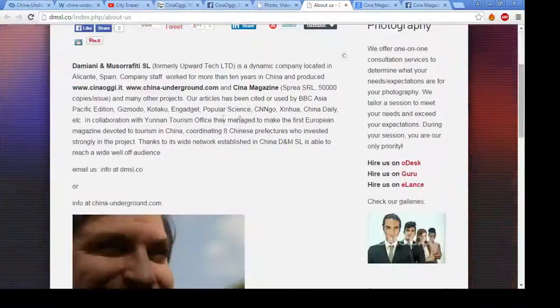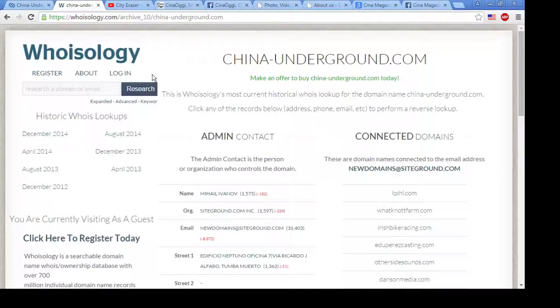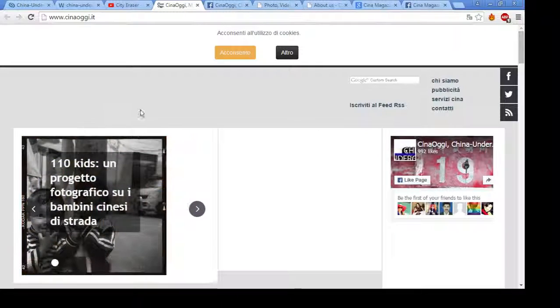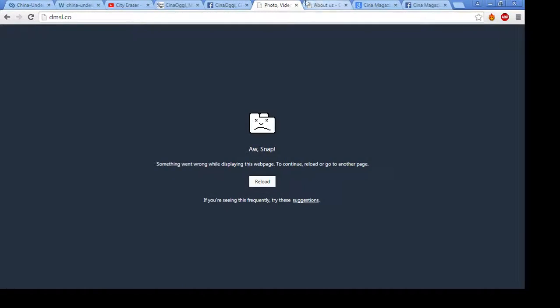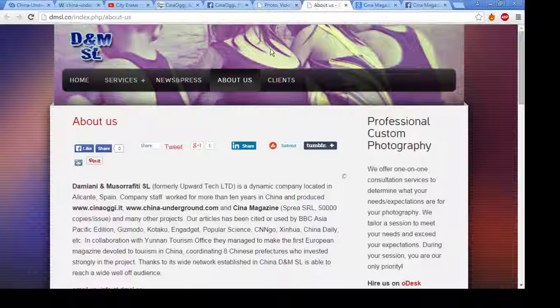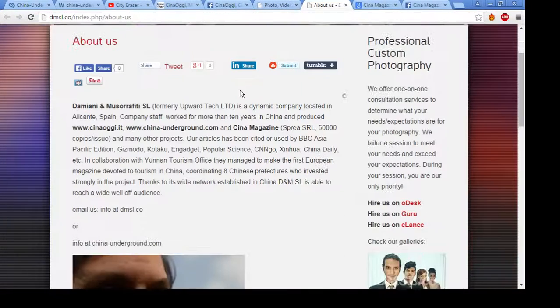that would allow him to launch a similar site like China Underground again and just basically take his spot back for whatever he's ranking for and for the traffic that the site is getting, and just leave you in the dust.